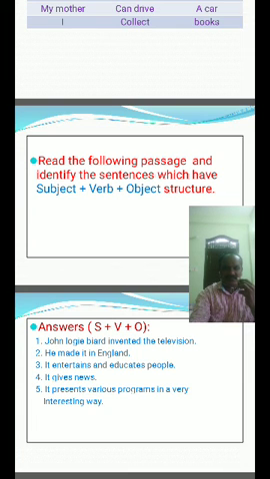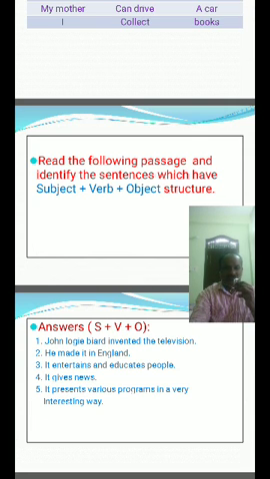It gives the news. It entertains and educates the people. It presents various programs in a very interesting way. It has many advantages. There are disadvantages too. Sometimes it gives wrong information. It distracts the youth. It disturbs people. So, this is one passage about the television. Once again, I am repeating the passage.